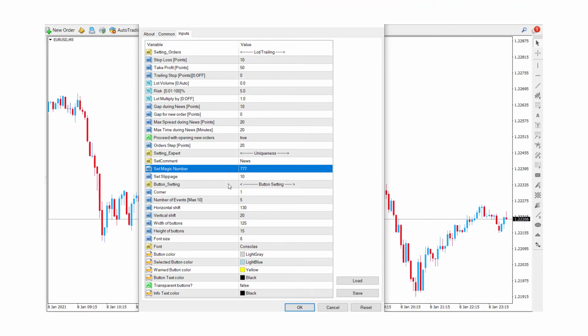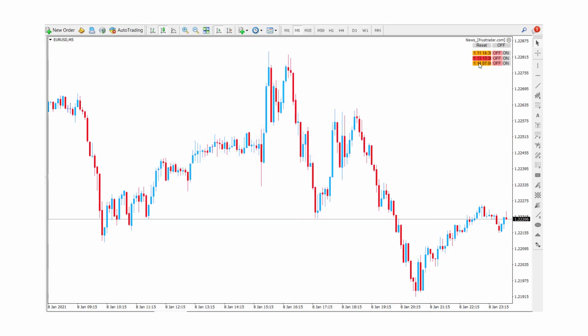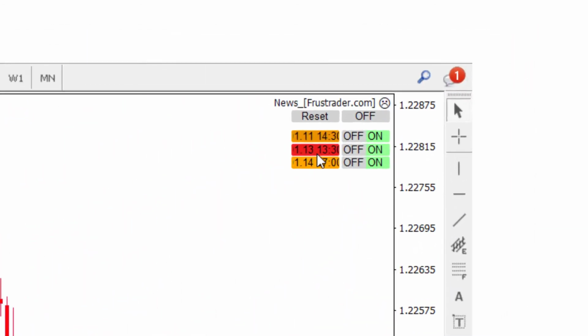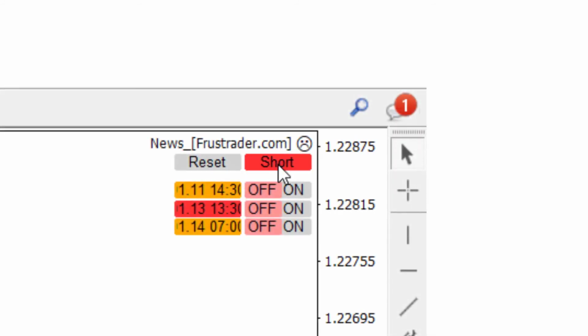Other fields are related to the appearance settings of the expert's buttons and fonts. Well, we apply the settings and see that the expert buttons appear in the corner of the chart. The color scheme of effective and low impact news is different, and the expert acts automatically at the time of the news. You can see the news ahead here.